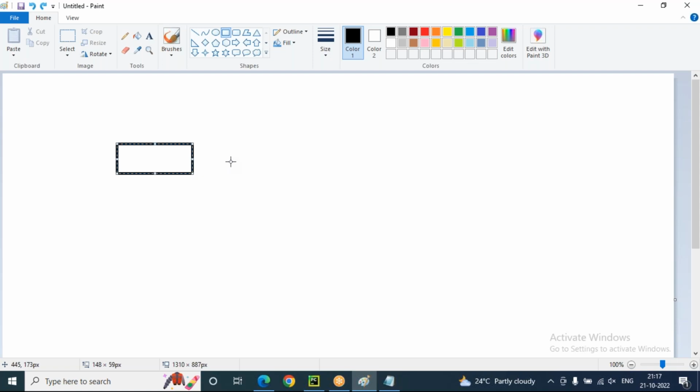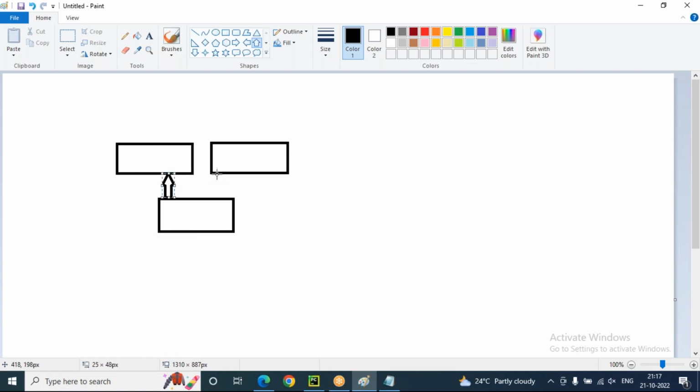Suppose this is the first class, this is another class, class B, and here it is class C. So the multiple inheritance example is this one only, creating a new class from two or more base classes.